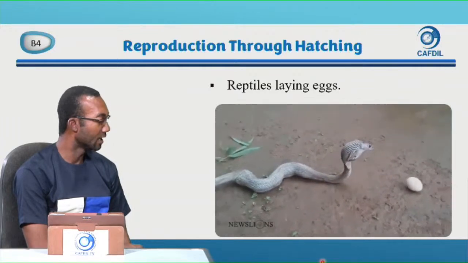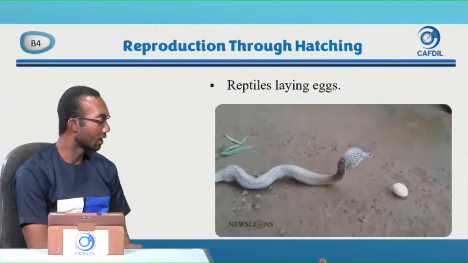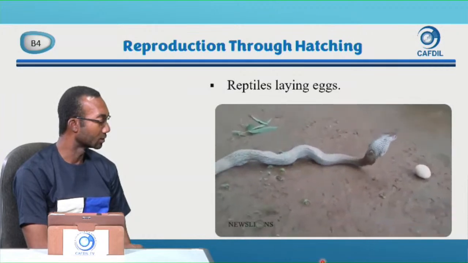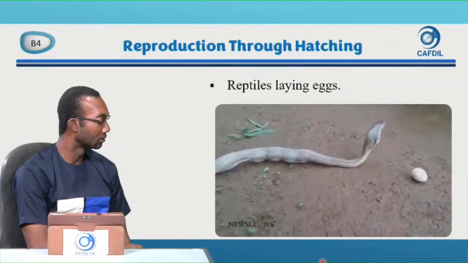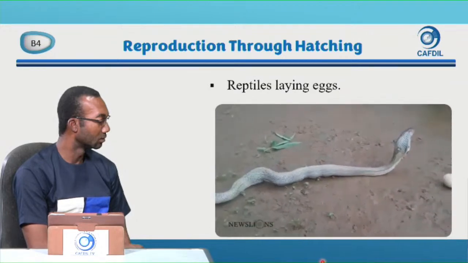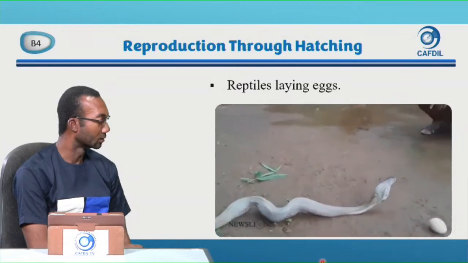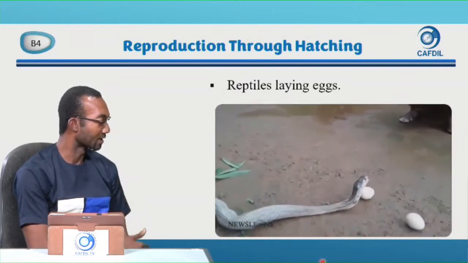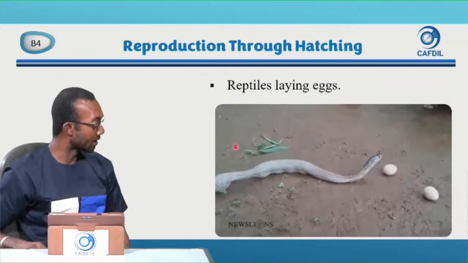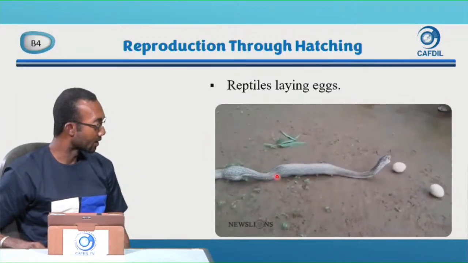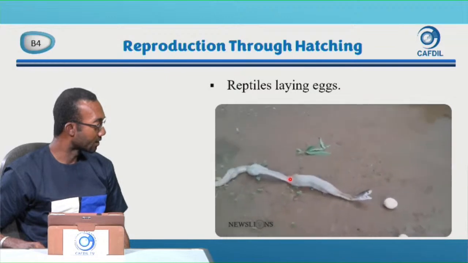Yes, laying eggs through the mouth. This cobra is laying eggs through the mouth. They lay more eggs at a time. This is number 2. So you can see the eggs here. Viewers, can you see the eggs here?